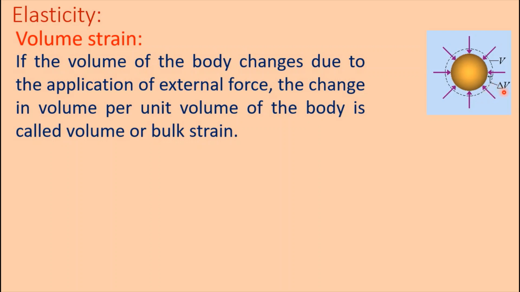Here del V amount of volume is decreased by application of external force. Here the volume of the body is V. Now if the external force is applied on this body, then its volume will be changed.